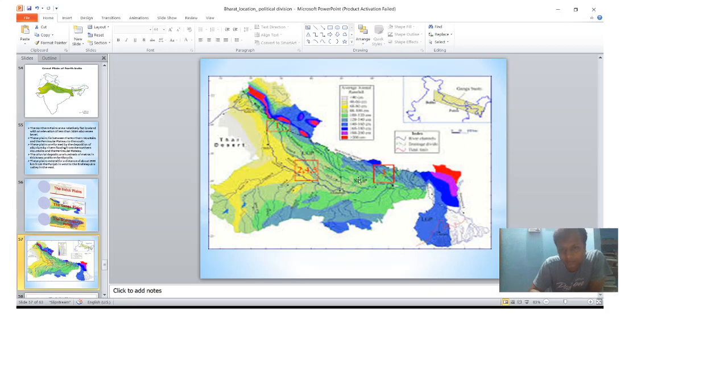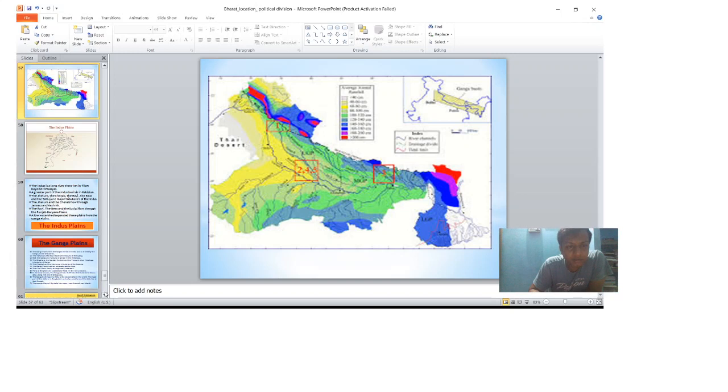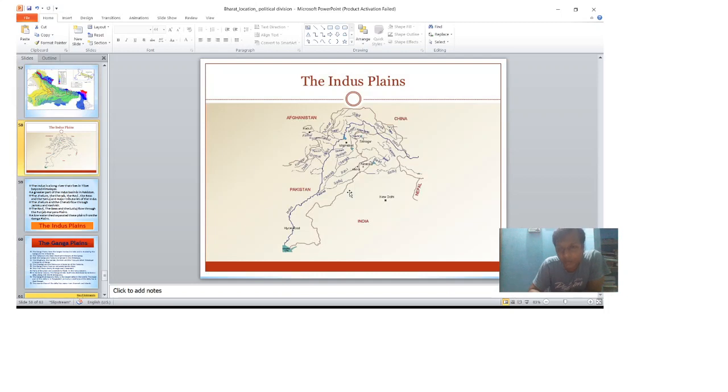This is the Gangetic Plain. This is the Indus Plain, between Afghanistan, China, and some part of Pakistan. Most of the Indus Plain comes in Pakistan.